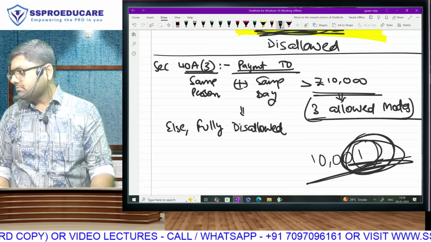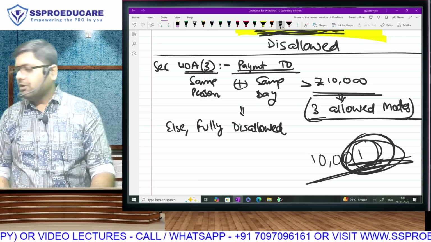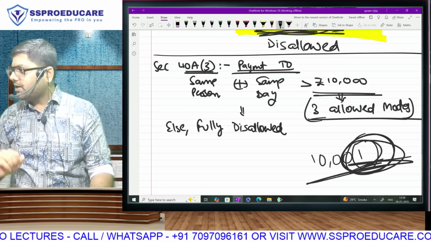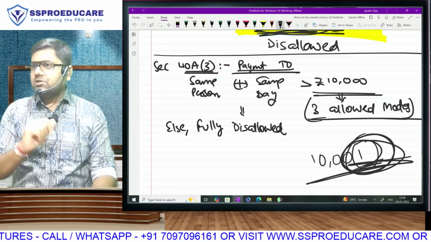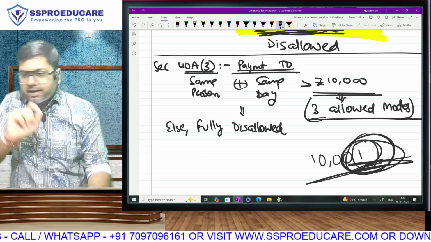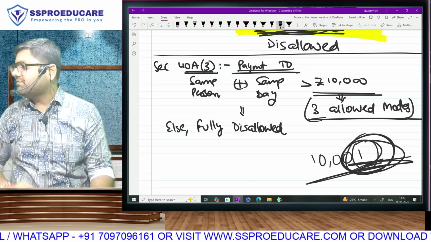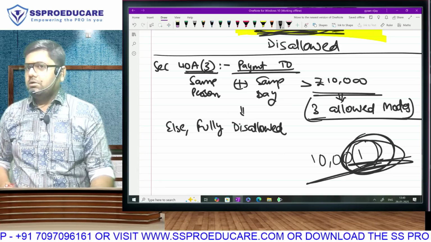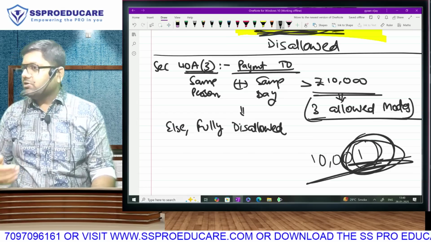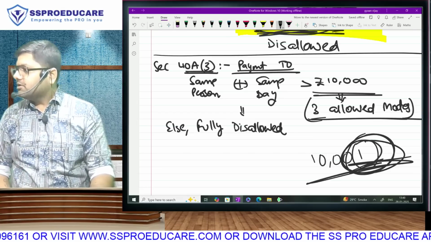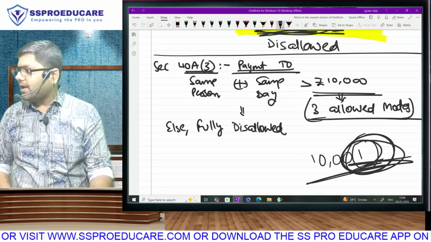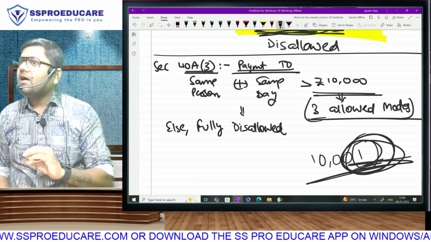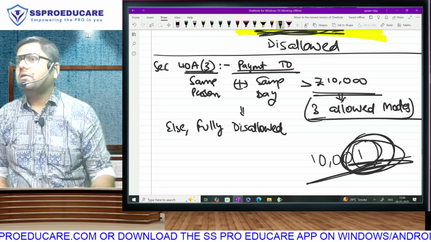What did I give? 40,000 I have paid in cheque and 10,000 I have paid in cash. Exact 10 is allowed, so I will get depreciation on the full 50. But in case 2, 30,000 I pay by cheque and 20 I pay by cash. So the 20 will be fully ignored for depreciation and the deduction will be calculated only on 30. Supposedly, it was not 40 and 10, it was 39,999 in cheque and 10,001 rupees in cash, then I won't get depreciation on that full 10,001 rupees. Exact 10 will be allowed. 1 rupee above 10,000 will not be allowed.